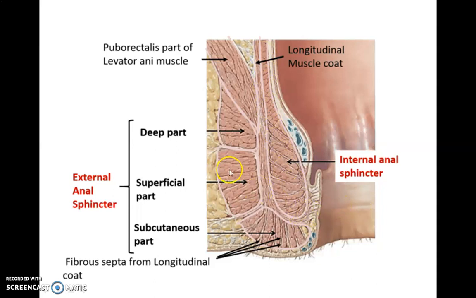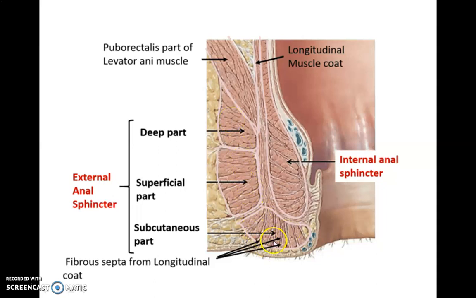It is surrounded by the deep and the superficial parts of the external anal sphincter. The external anal sphincter, as the name suggests, lies outside the internal anal sphincter. It has three parts: the subcutaneous part, the superficial part and the deep part.